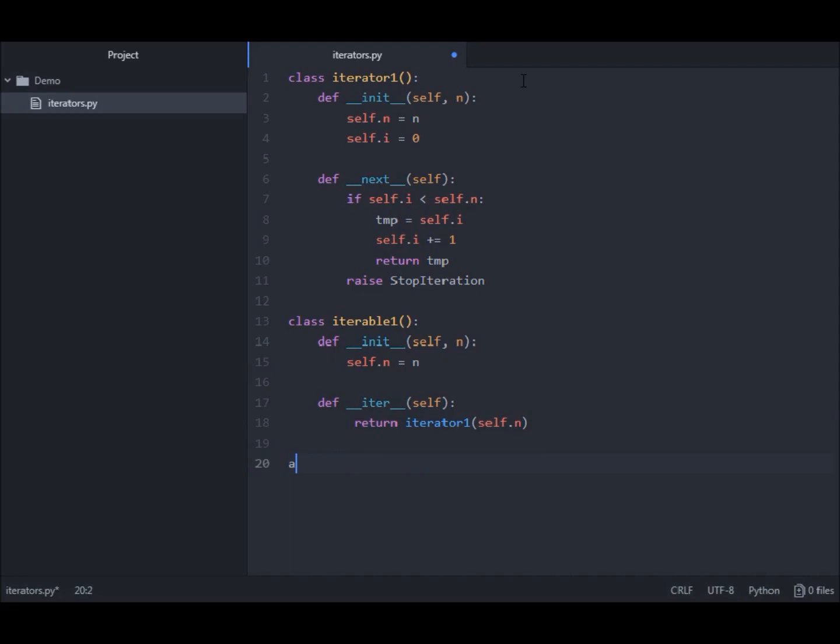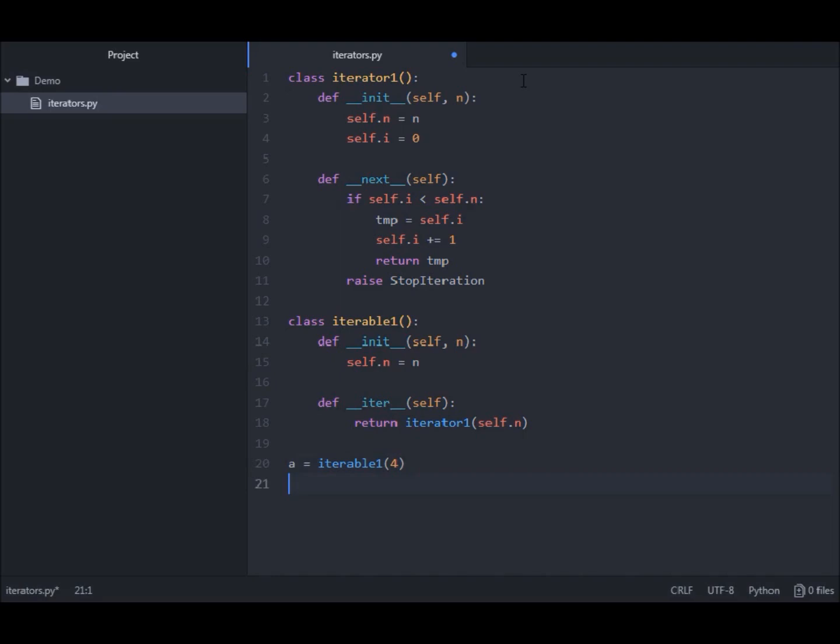Now let's go through this and see how it works. Iterable 1, this function call with the argument 4, will return us a new object.